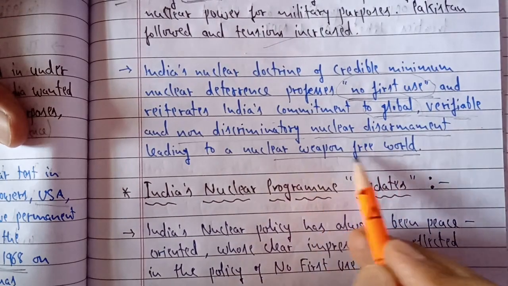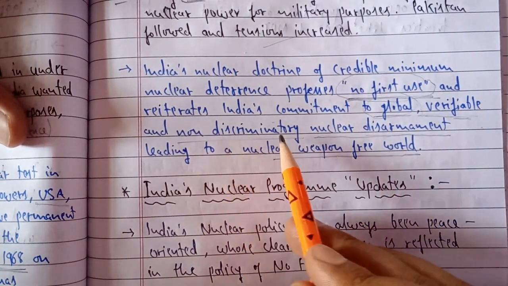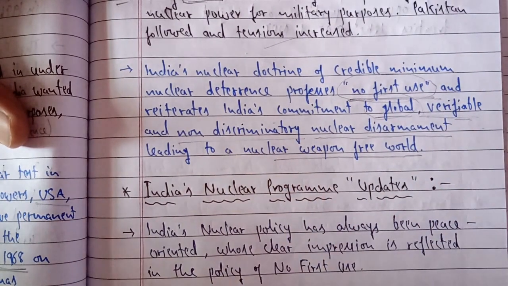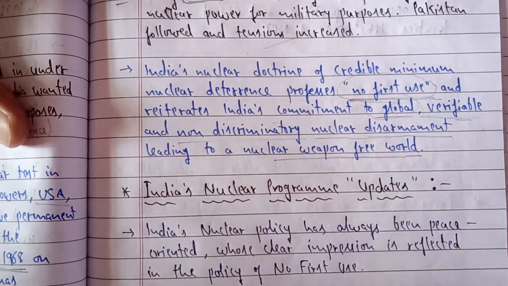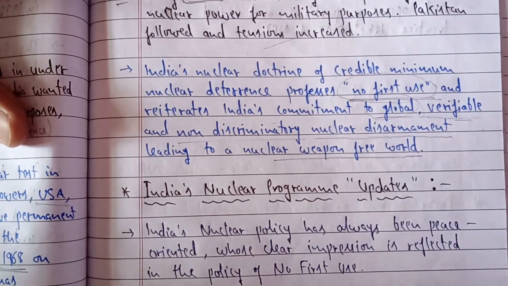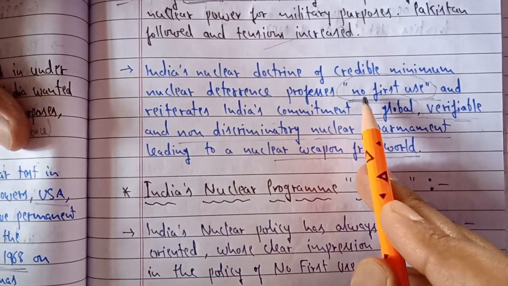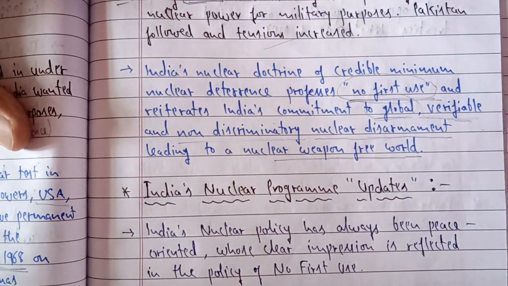To have a nuclear weapon free world, we will all have to be non-discriminatory. There should not be discrimination while signing those treaties. It should be equal for all. And since India has nuclear weapons only for peaceful purposes, we have a policy of no first use.